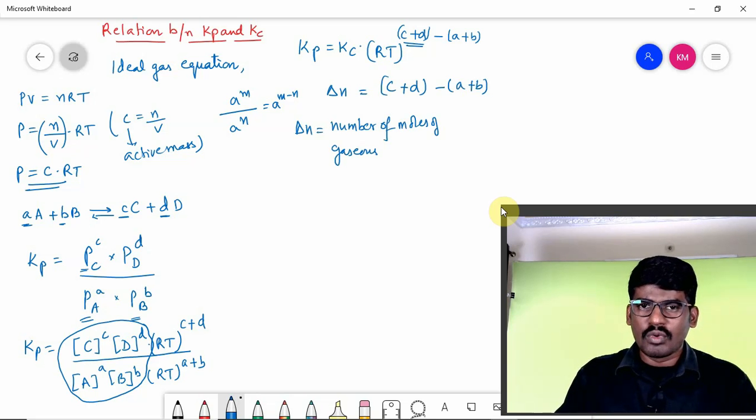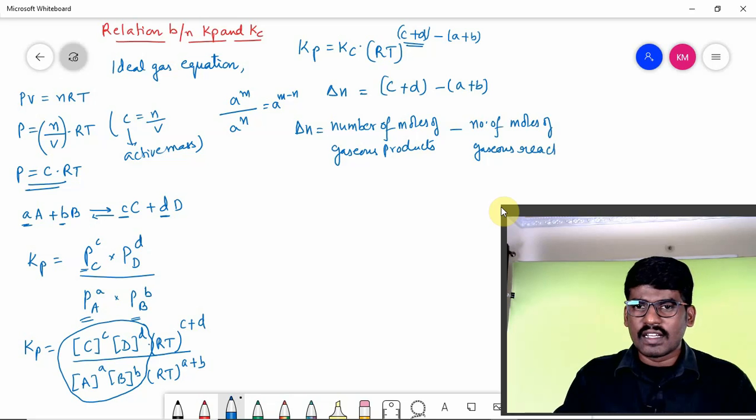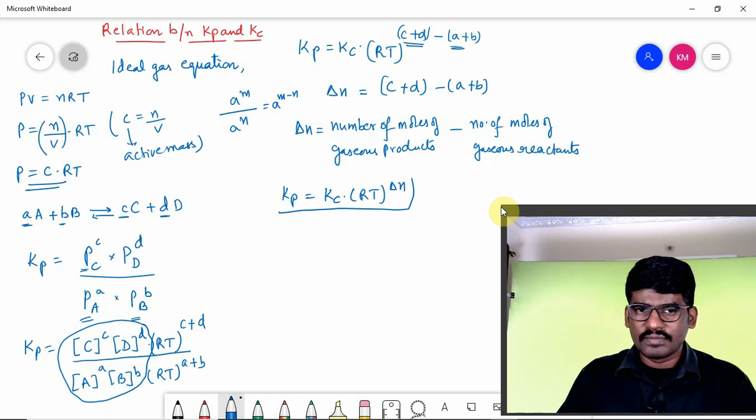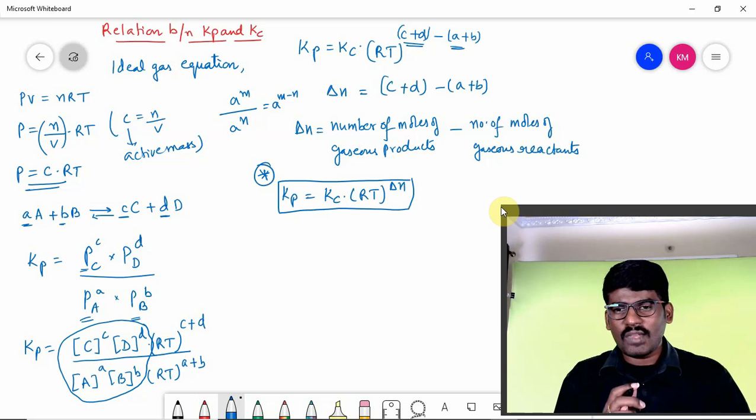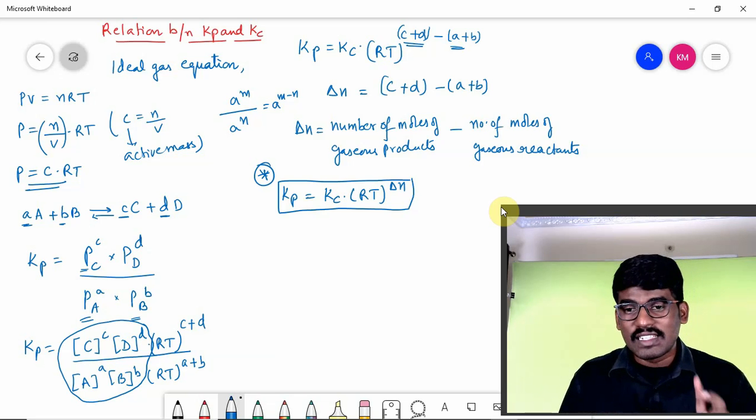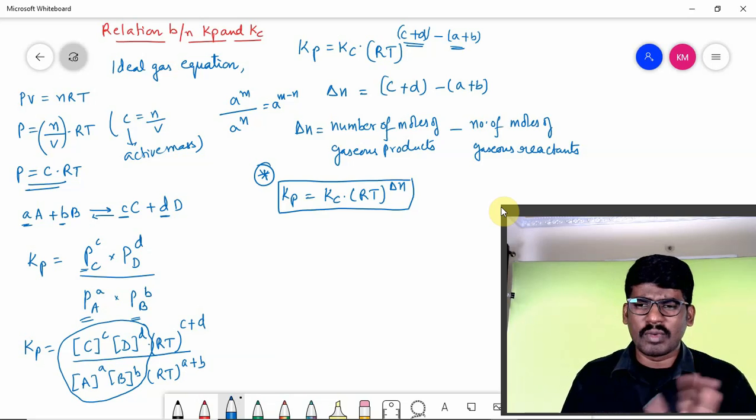Delta n is the number of moles of gaseous products minus the number of moles of gaseous reactants. So instead of c plus d minus a plus b, you can write Kp is equal to Kc into RT whole raised to delta n. This is the relationship between Kp and Kc. Hope you understand. If you understand, please post it in the live chat. Say yes or no. Kp equals Kc into RT whole raised to delta n is the relation between Kp and Kc. Based on this, they will ask many questions.